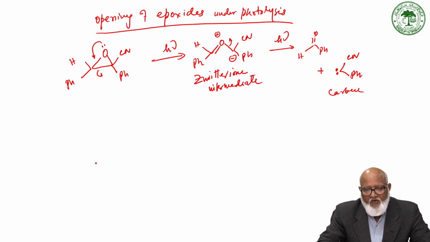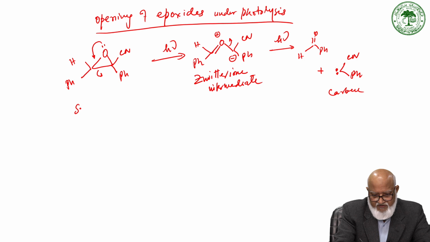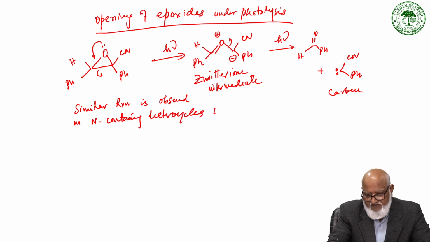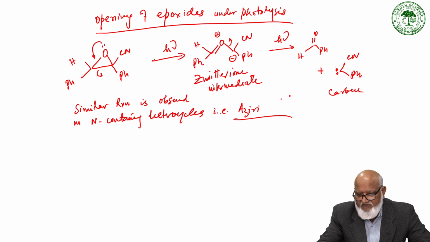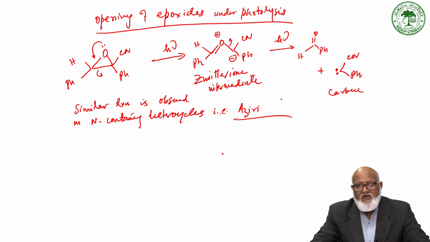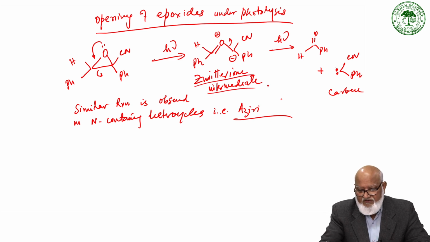A similar opening reaction is observed in nitrogen-containing heterocycles, that is, aziridines. We just mentioned this last time, but now we'll see in more detail how the opening of aziridine can be exploited in further reaction of this zwitterionic intermediate.